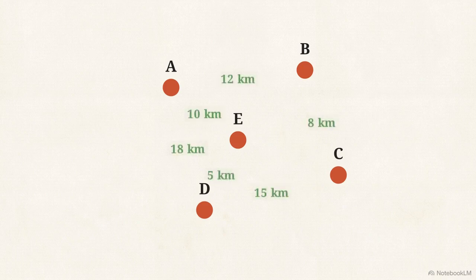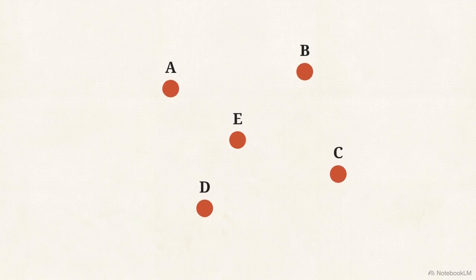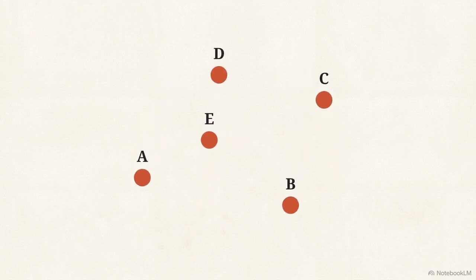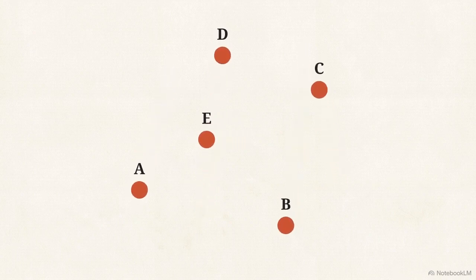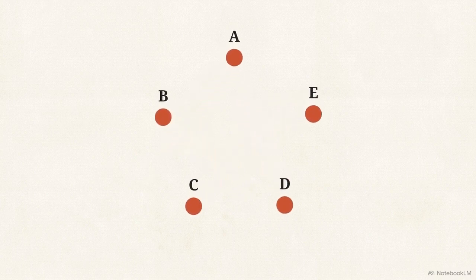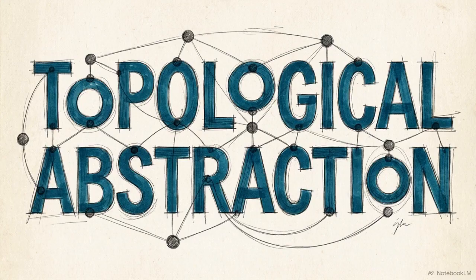In this model, physical properties, like edge length, curvature, or spatial position, are discarded. You can stretch the lines or jumble the layout into a new shape. As long as the connections remain, the mathematical model is identical. Graphs represent pure relationships, functioning as a mathematical tool that operates independently of physical space.